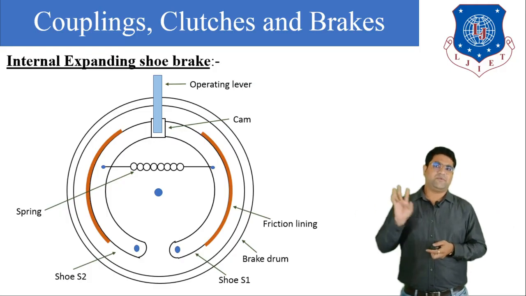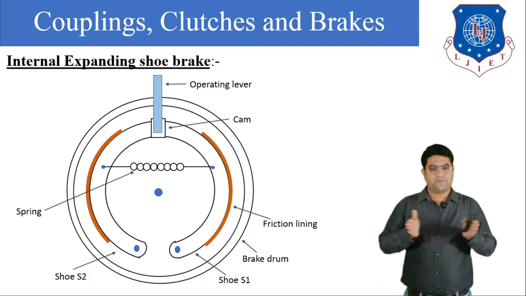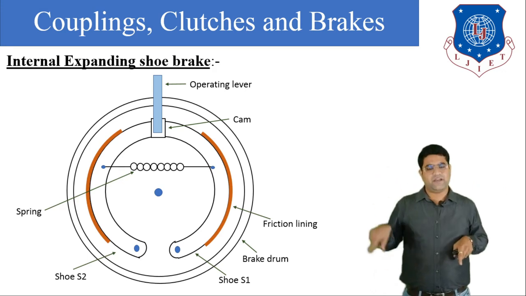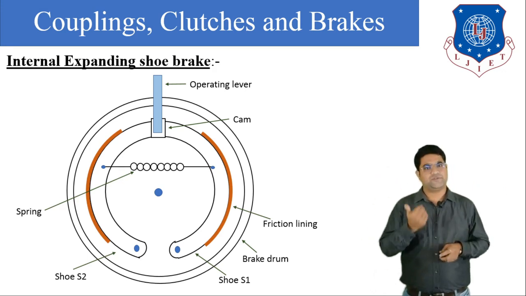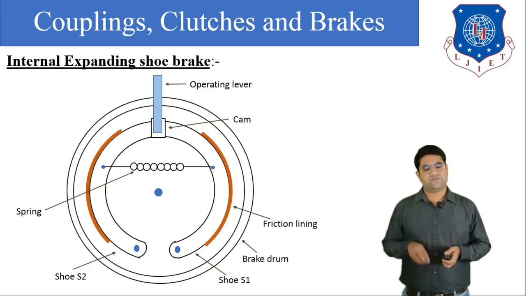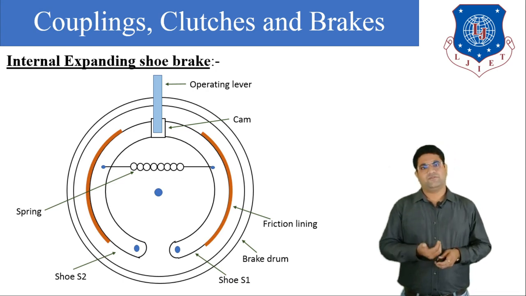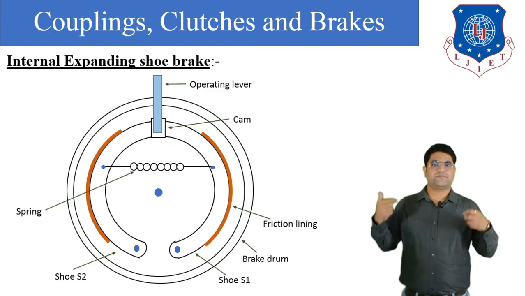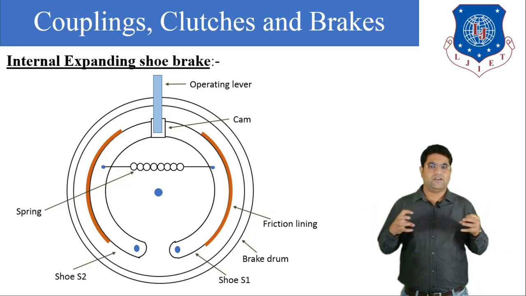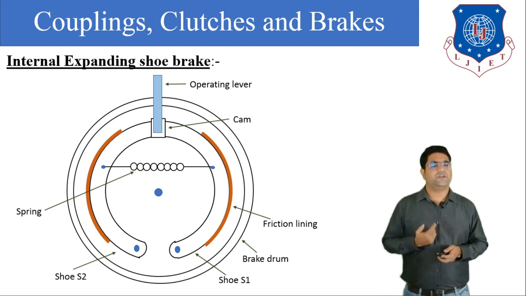Again I am repeating: whenever we apply force on the lever, the shoe goes in the outward direction. Whenever the frictional liner is attached with the brake drum, the frictional force is applied in the opposite direction, so that the speed of the wheel is reduced or the motion is stopped. Whenever we remove the load from the operating lever, the spring force is applied on the two shoes, so that the shoes come back into their original position. So this is how the internal expanding shoe brake works.